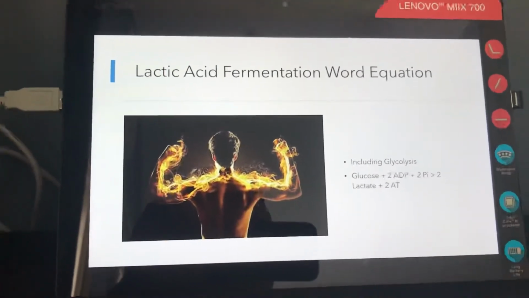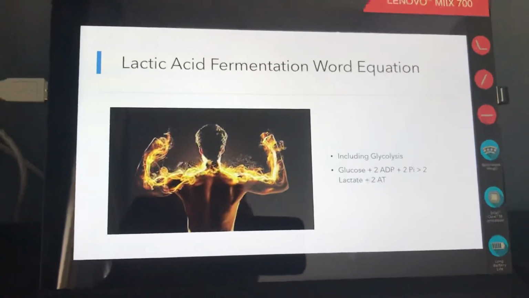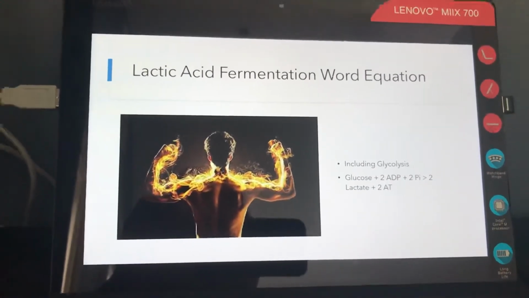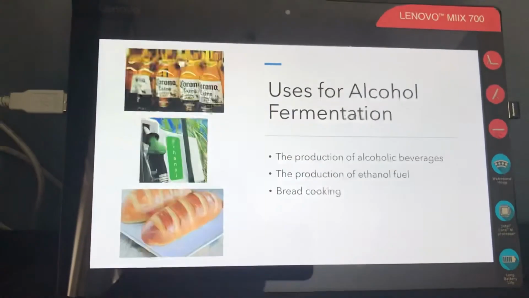And the lactic acid fermentation word equation, including glycolysis, equals 1 glucose plus 2 ADP plus 2 inorganic phosphate yields 2 lactate plus 2 ATP.